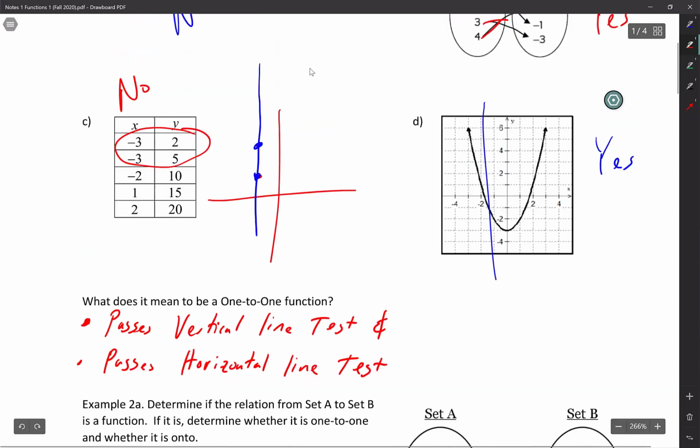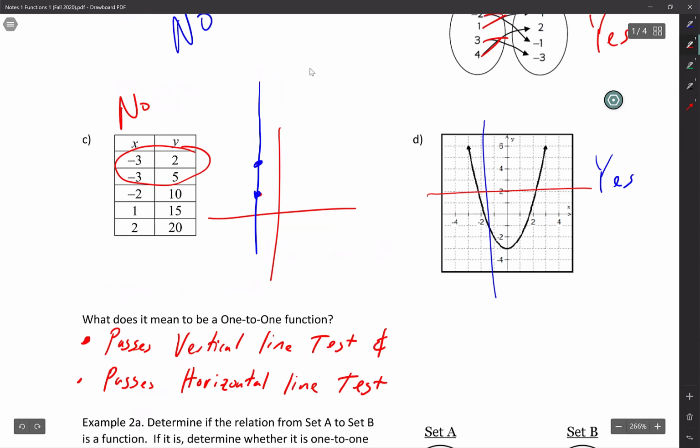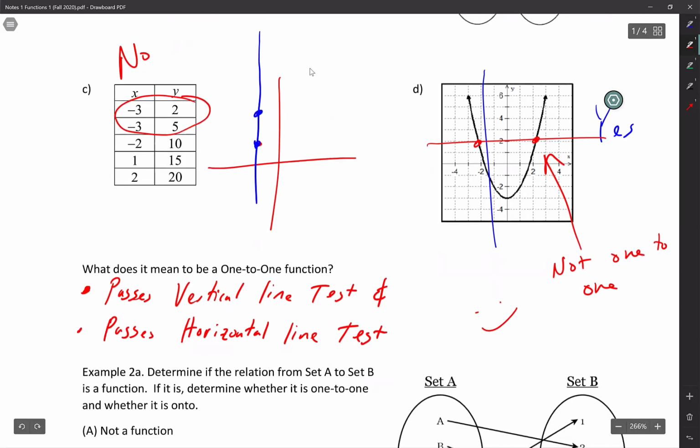So if you look at letter D, it is not one-to-one because it does not pass the horizontal line test. Not one-to-one. See, and there it is, guys. That's all it means. Cool or not cool? I'm assuming you guys said cool, but I can't tell.